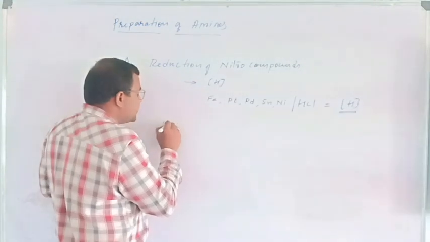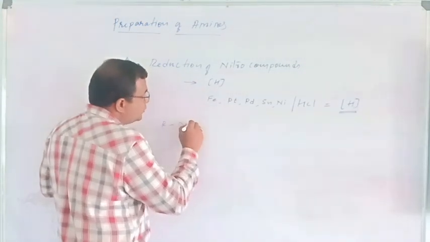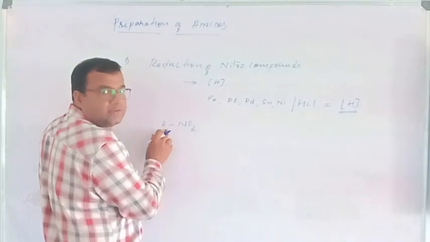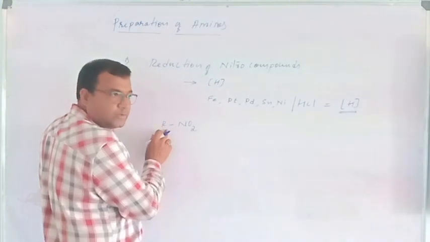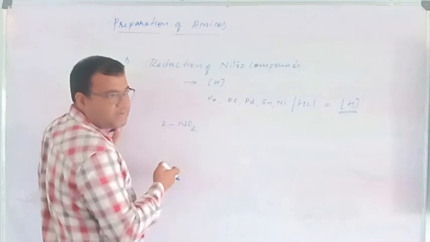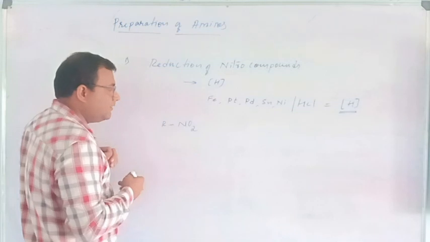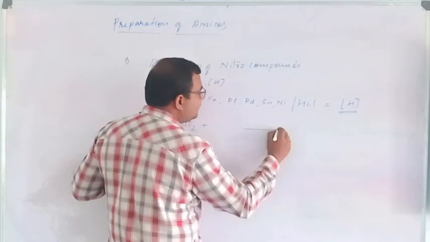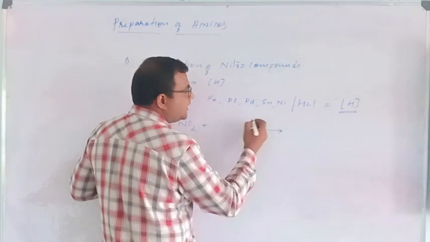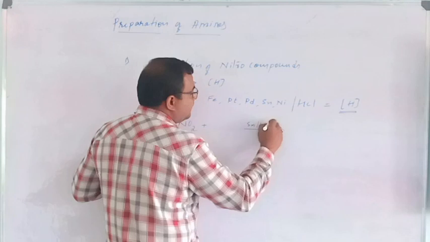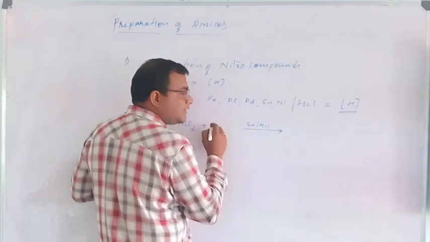Nitro compound, general reaction, RNO2 is nitro compound where R is an alkyl group or aryl group. Maybe CH3 or C2H5, or you can consider it as a ring, which when treated with this mixture, Sn/HCl, produces nascent hydrogen.